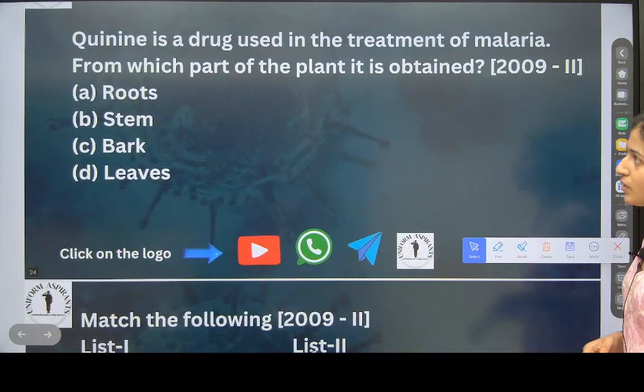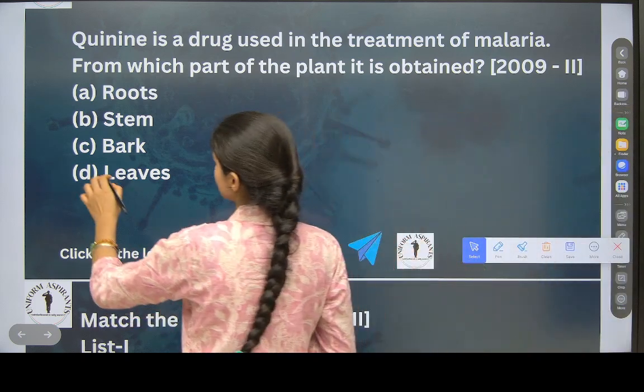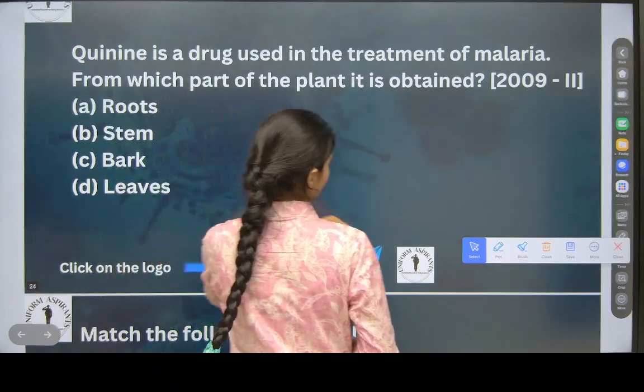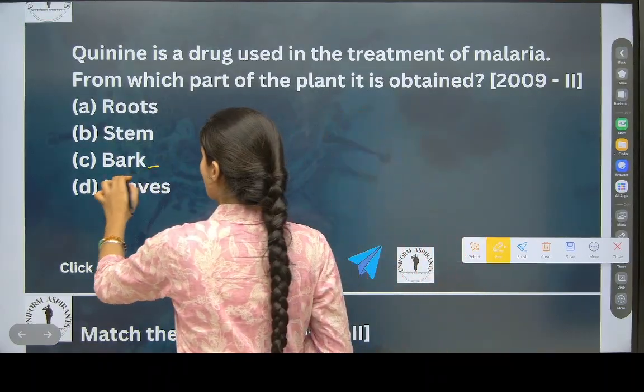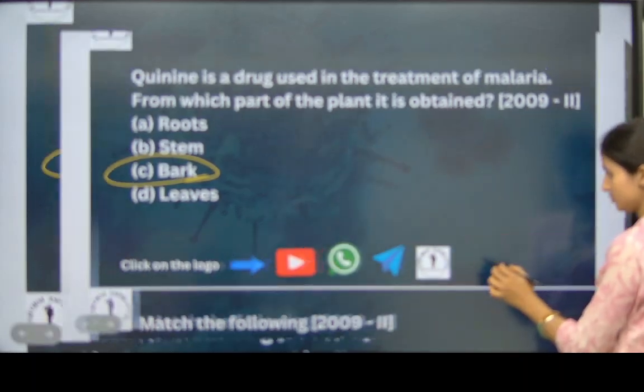Okay, check this now. Quinine is a drug used in the treatment of malaria. From which part of the plant is it obtained? It is obtained from bark.